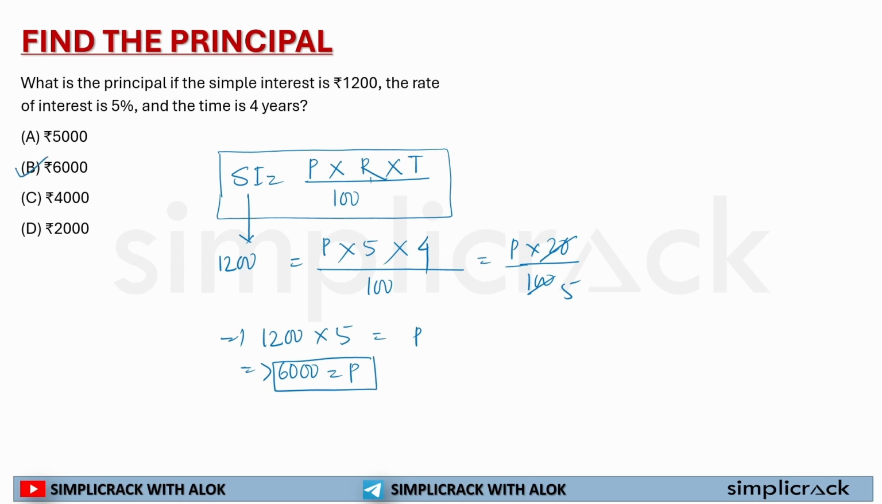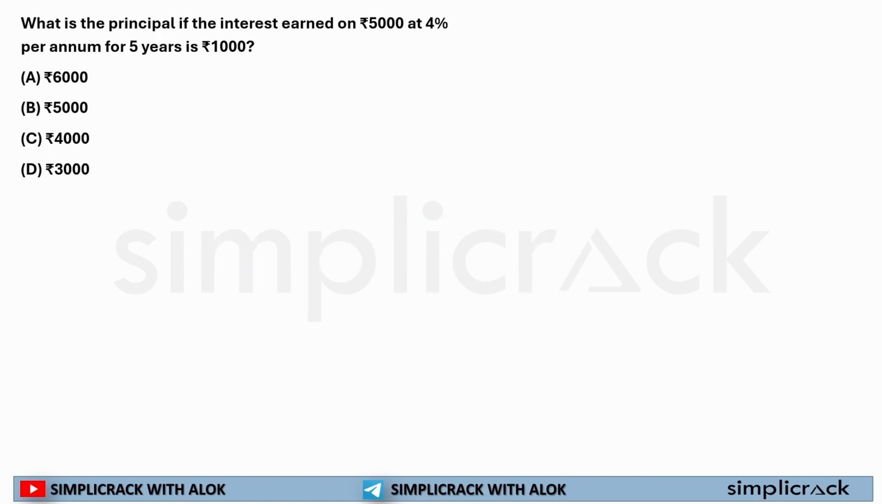If it is fast, pause it and see. What I did, I simply put all the values in the formula. 1200 in place of simple interest. Principal is not known. Rate of interest is given 5%. Time is given 4 years. And I solved it. How did I solve it? 5 4s are 20 out there. 100 was divided by 20. So I was left with 5. Now 5 is in the denominator. So if I cross it, it will be multiplied with 1200 here. So my principal amount is 6,000 now. Okay, I hope this is clear now. Let's solve one more question.